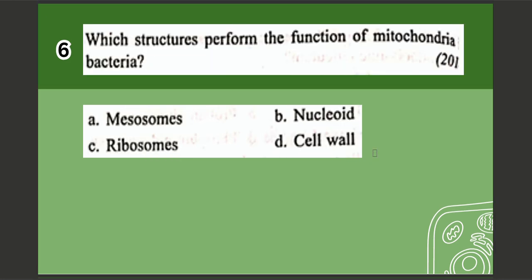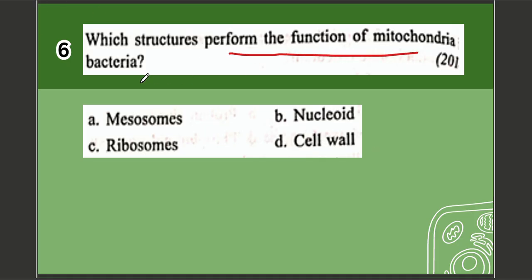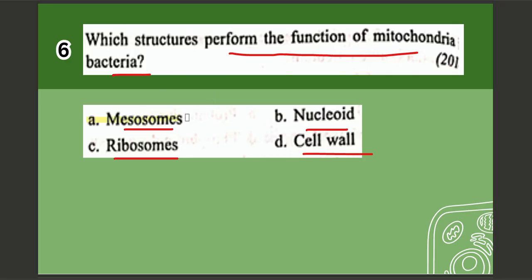Next question. Question number 6. Which structures perform the function of mitochondria in bacteria? Options are A. Mesosomes, B. Nucleoid, C. Ribosomes, D. Cell wall. The correct option is option number A, which is mesosomes.